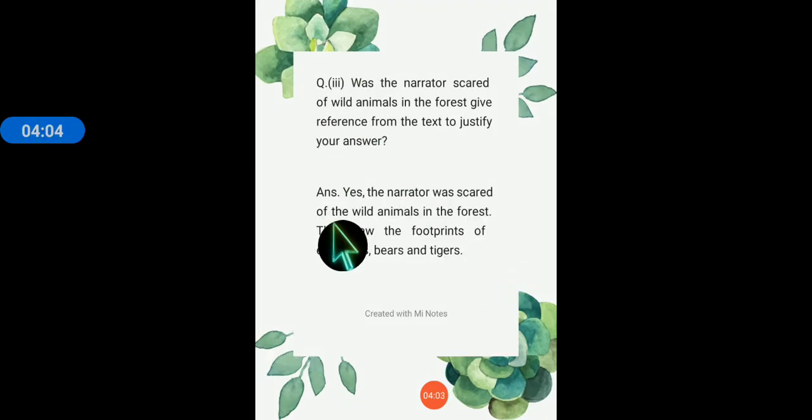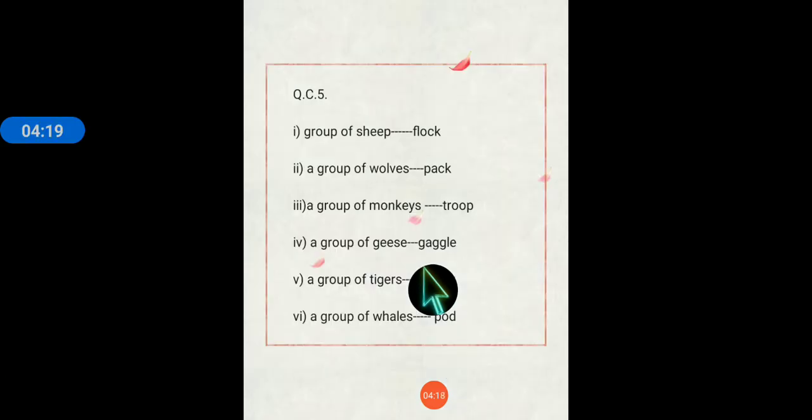The answer of third question is yes, the narrator was scared of the wild animals in the forest. And why the narrator was scared? Because they saw the footprints of elephants, bears and tigers. Now children, the question C5 is all about you need to write the collective noun for these group of words.